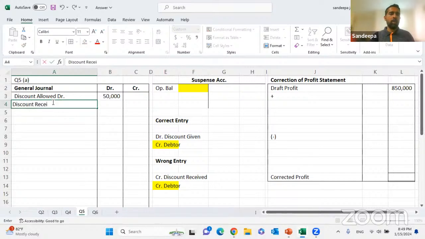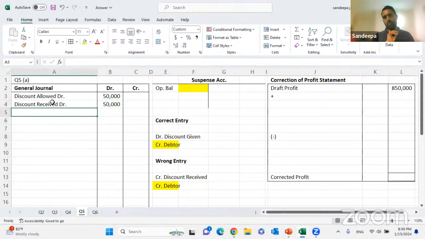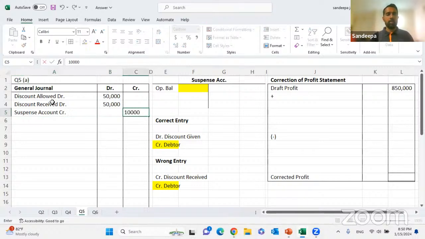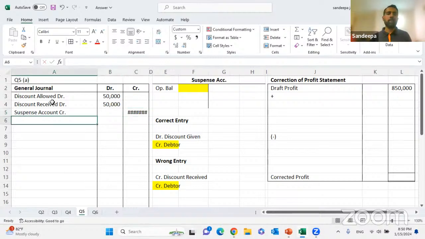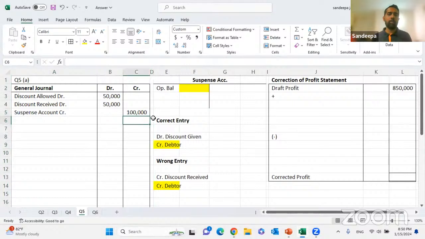Discount received will be debited, to remove it. 50,000. What do we credit? Where should we credit? There's no other place to credit, so it will go to the suspense account. Suspense account will be credited 100,000. Now, suspense account is neither an income nor an expense, right?